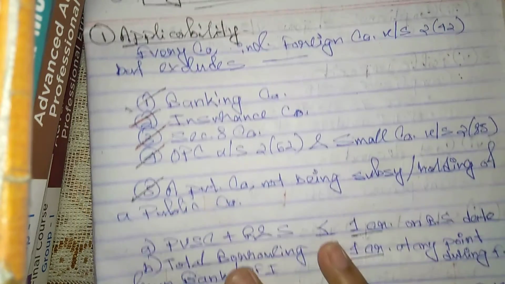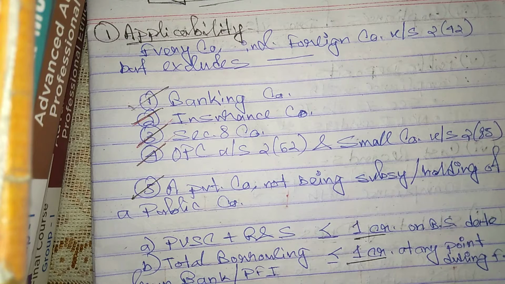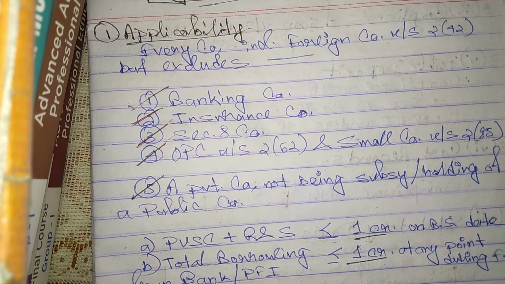CARO 2016 is applicable to every company, including foreign company under section 2(42), but excludes. This exclusion is very important, and you can expect one question from this exclusion. And I will also tell you what common mistakes we get to see in the examination papers. I will tell you that after I discuss this question.